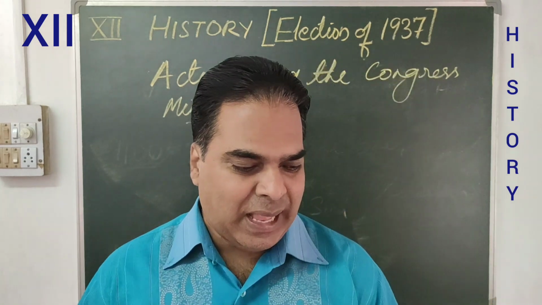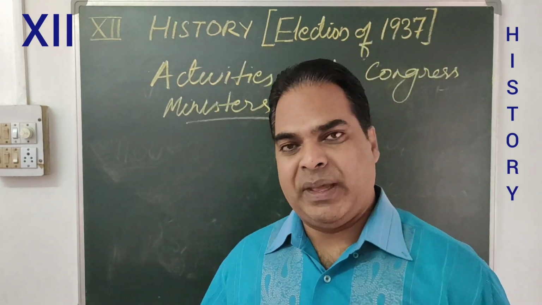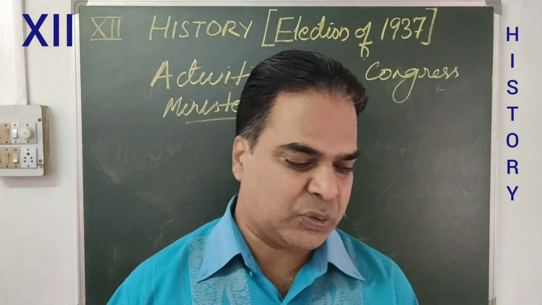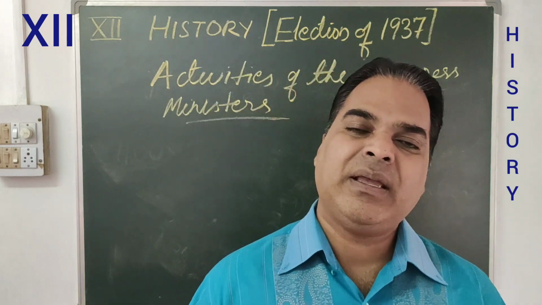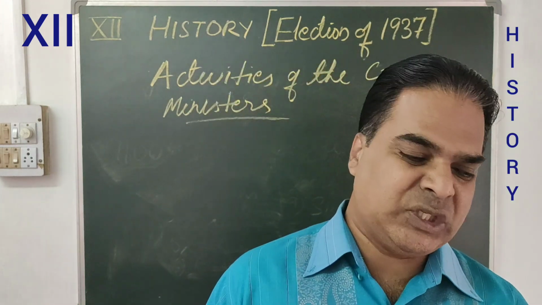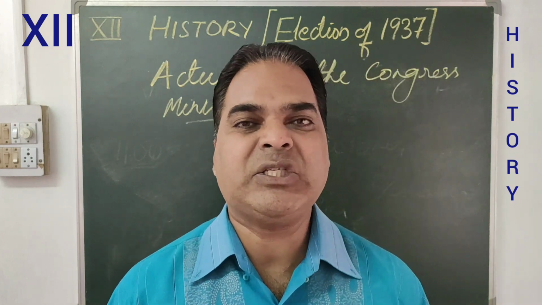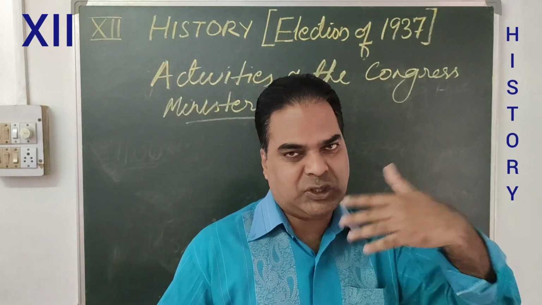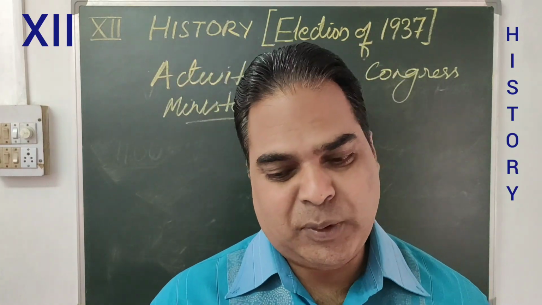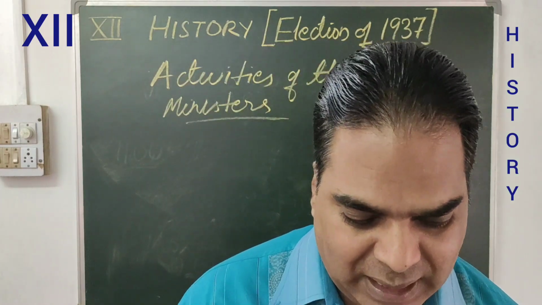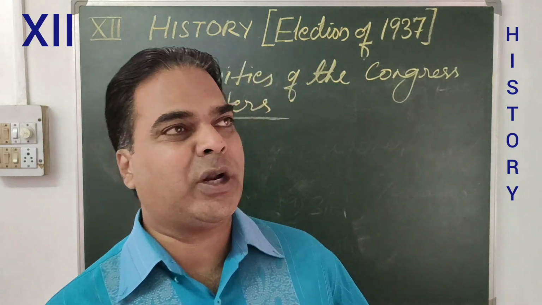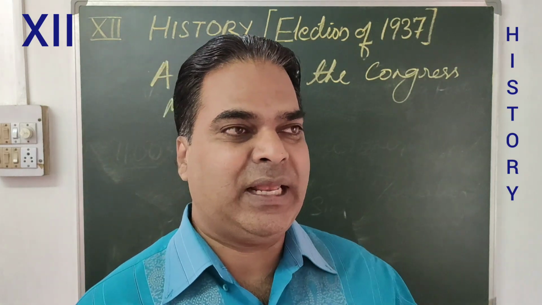The next one, in Bombay also Congress had their government, Congress ministers were there. So the Bombay ministry passed the Industrial Dispute Act in 1938, and wages of mill hands, those who work in mills, were increased.